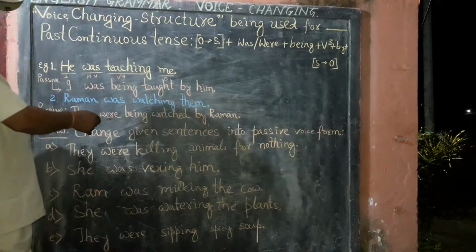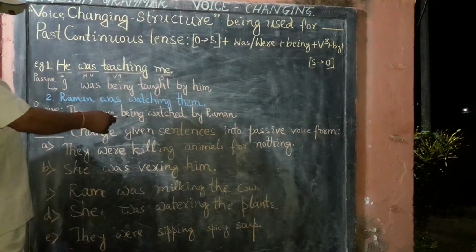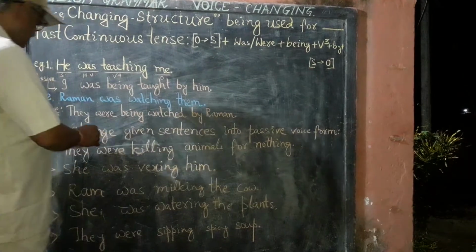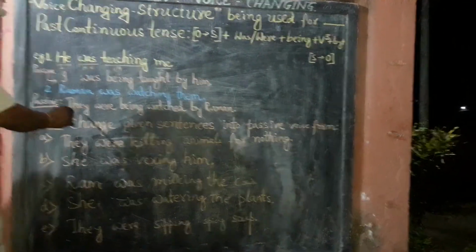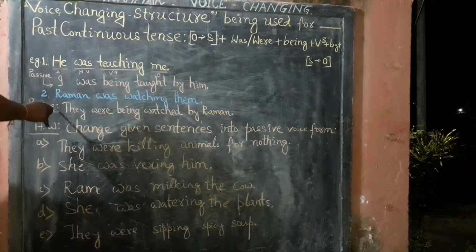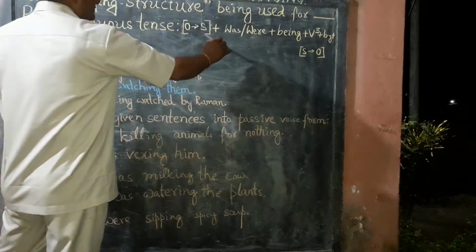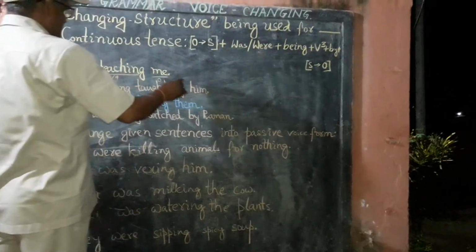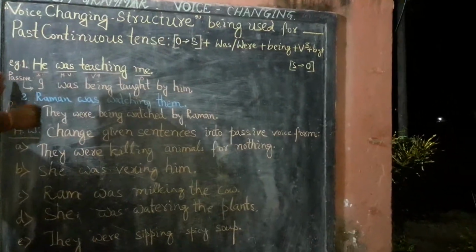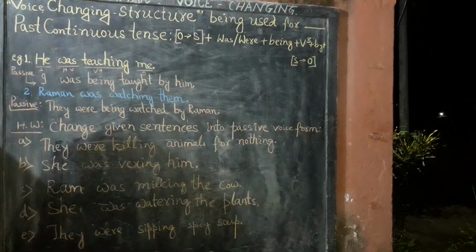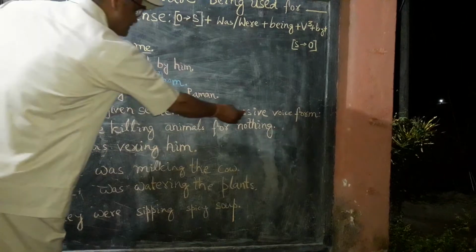In Hindi it means वे लोग रमन के द्वारा ध्यान से देखे जा रहे थे, या वे लोग रमन के द्वारा गौर किए जा रहे थे. In this way, you learn how to use this prescribed structure for changing given sentences of past continuous tense into passive voice form. So this is your homework. Change the given sentences into passive voice form.